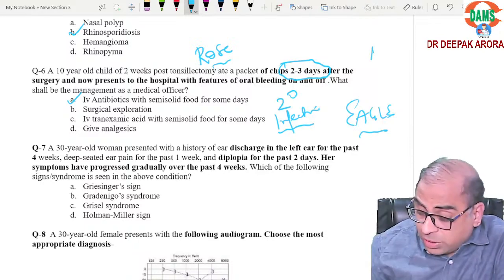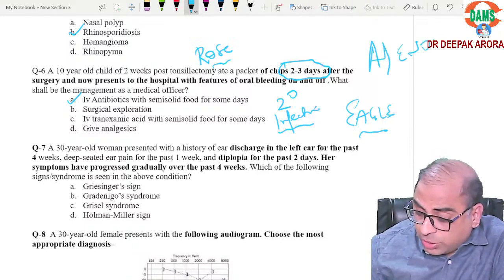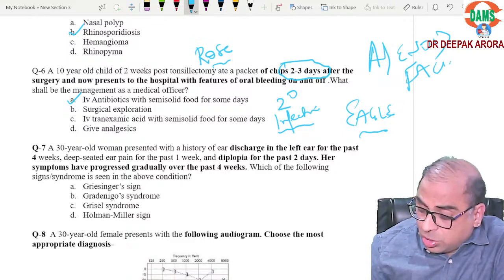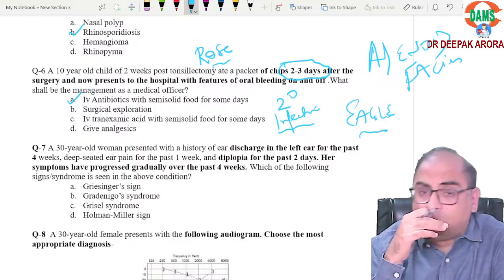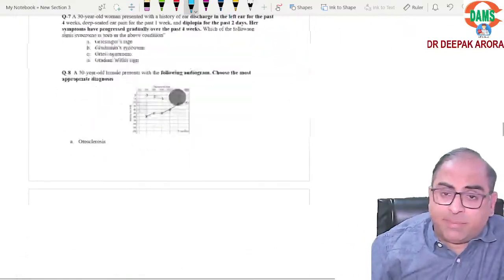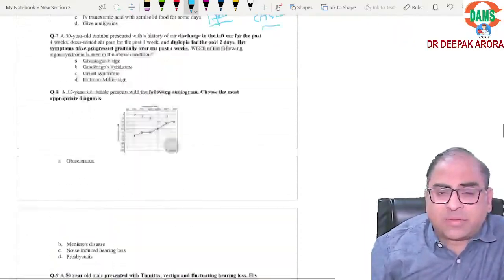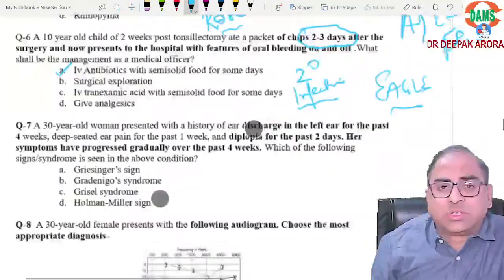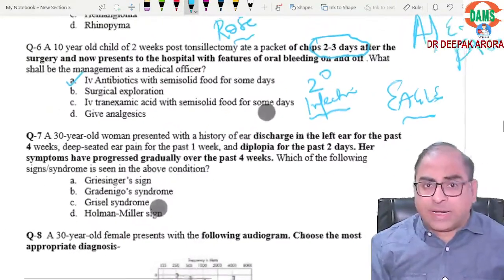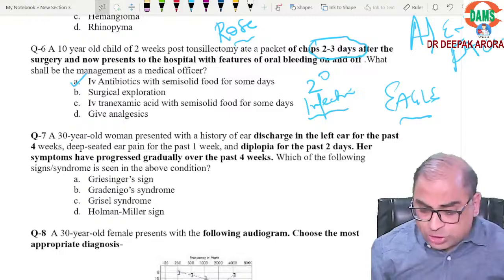Adenoid faces, very important. They can ask a question on adenoid faces. Or they can ask you something about which membrane bleeds, tonsillar membrane. I will discuss that MCQ in detail, no worries. So just remember, adenoid face is important, type of hemorrhage is very important, Rose position is important.